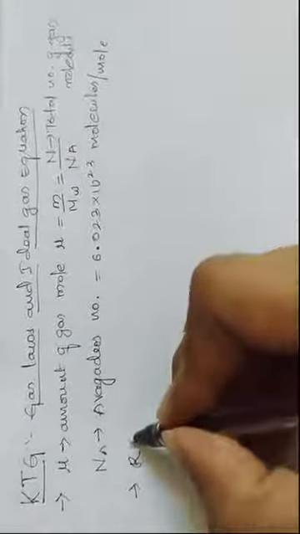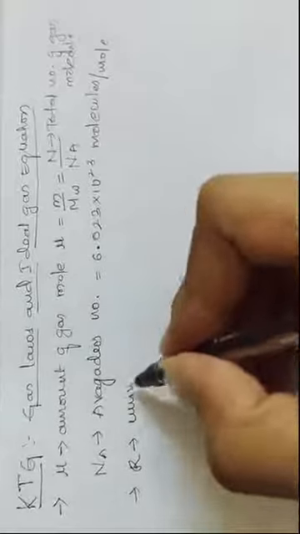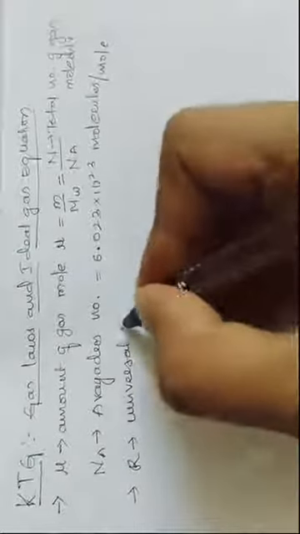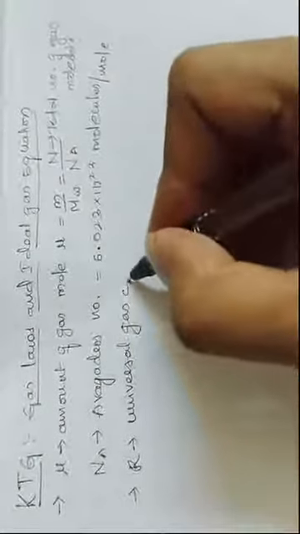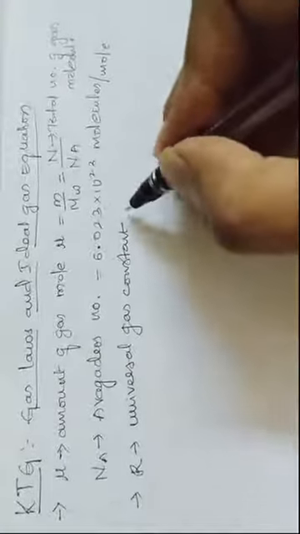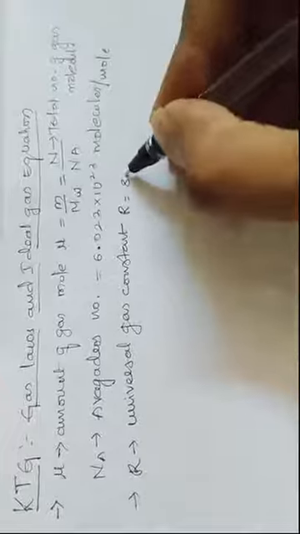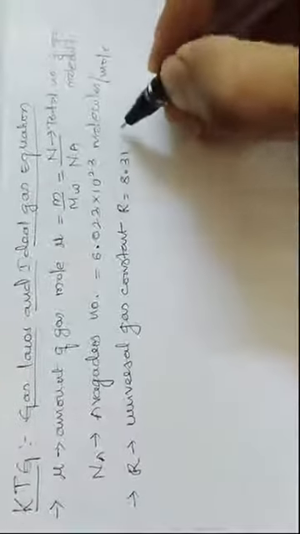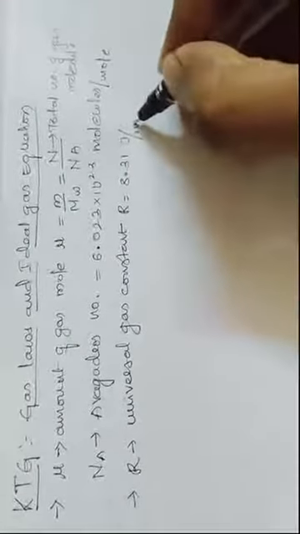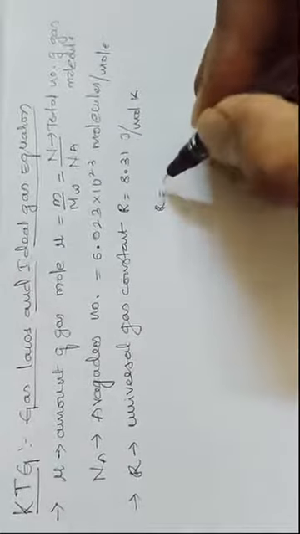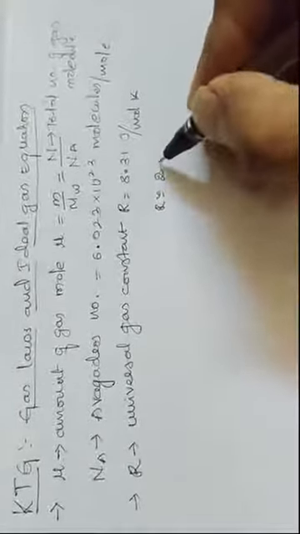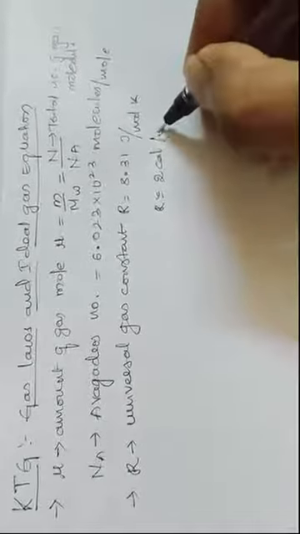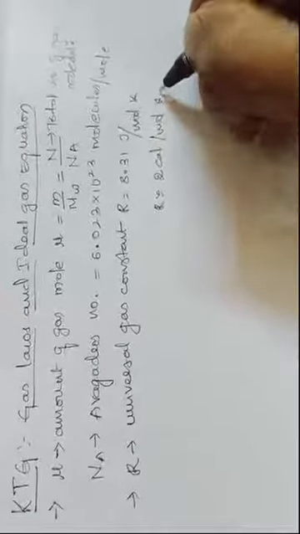So now the next one we have is capital R, that is the universal gas constant. So what is the universal gas constant value? R is equal to 8.31 joules per mole per Kelvin. If you want to write it in terms of calories, it is approximately equal to 2 calories per mole per Kelvin.